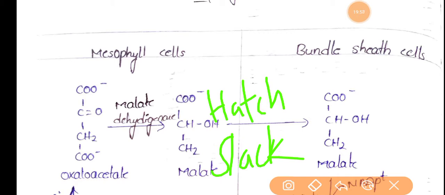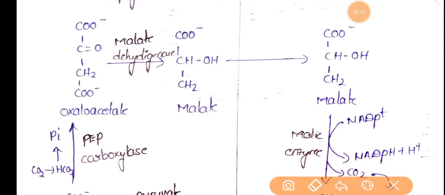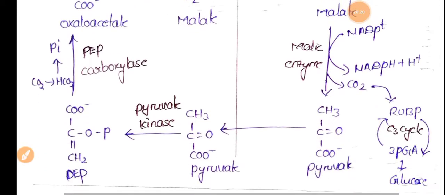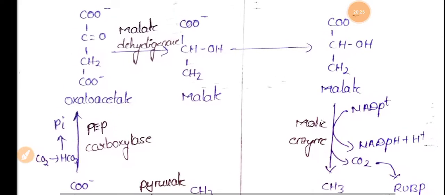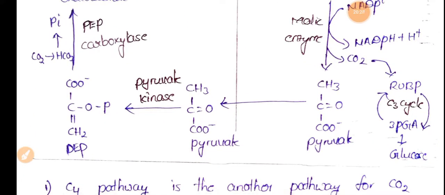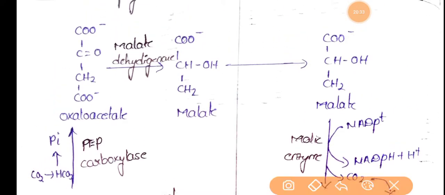So here the products of carbon fixation are 4-carbon products like oxaloacetate, malate, aspartic acid. So if you see here, all the products oxaloacetate, malate and other compounds are mostly 4-carbon compounds.